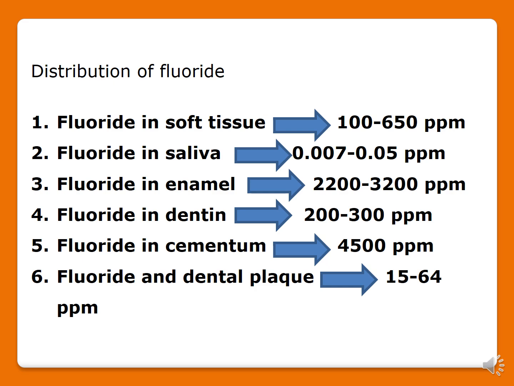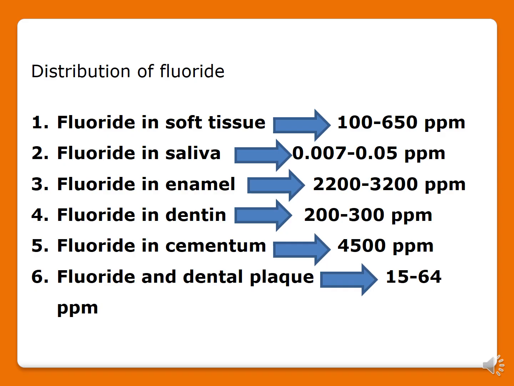Followed by fluoride in saliva, which is 0.07 to 0.05 ppm. Fluoride in enamel is 2200 to 3200 ppm. Fluoride in dentin is 200 to 300 ppm. Fluoride in cementum is 4500 ppm. Fluoride in dental plaque is 15 to 64 ppm.